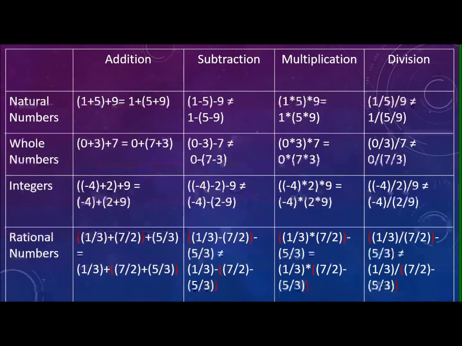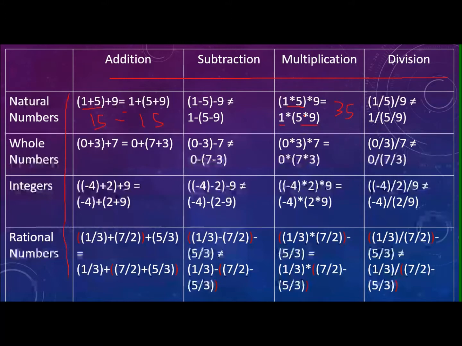So here are the examples of all four operations for all the number sets. Like 1 plus 5 is equal to 6, plus 9 is equal to 15, while 5 plus 9 is 14, plus 1 is equal to 15. And 5 into 1 is equal to 5, into 9 is equal to 45, and 5 into 9 into 1 is equal to also 45.